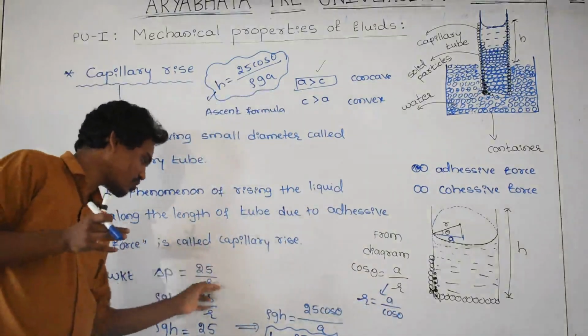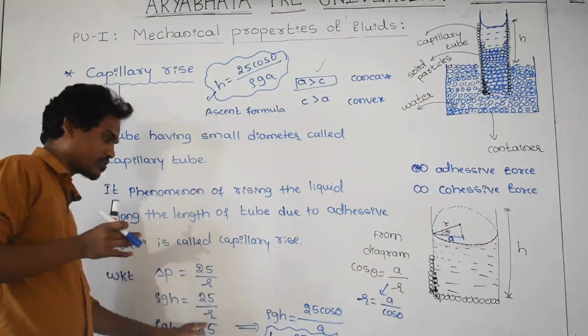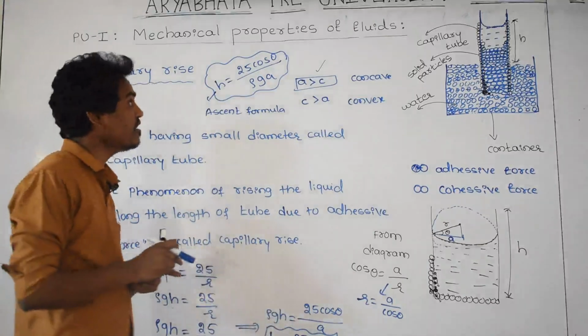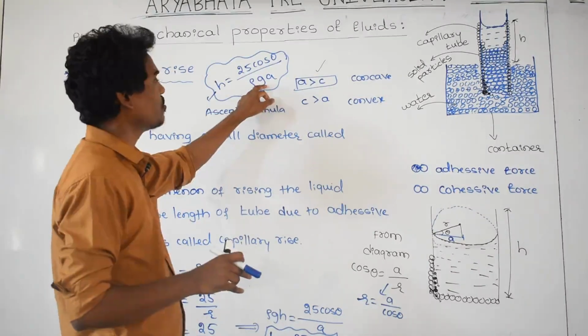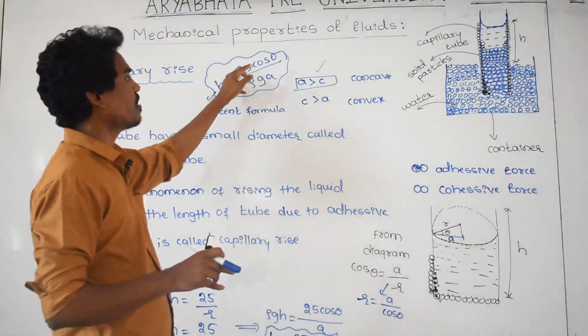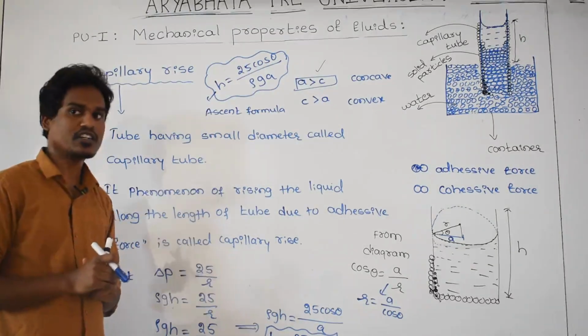This is the excess pressure inside the liquid drop formula, and I substituted everything and got h is equal to 2S cos theta by rho g a. Here rho is density, g is acceleration due to gravity, a is tube radius, S is surface tension of the liquid, and theta is the angle of contact between a liquid surface and a solid surface.